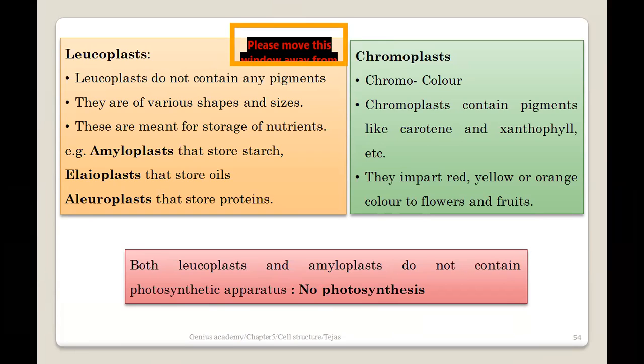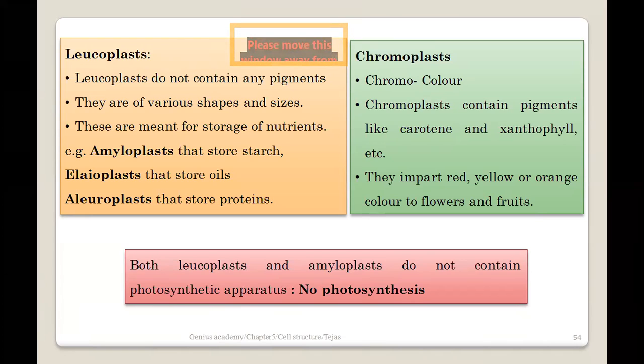Amyloplast. The name amyloplast. What does amylo mean? Whenever amyl comes, it is something related to starch or the carbohydrates. So these are the leucoplasts which are involved in the storage of starch. Then there is something called elioplast. Elioplast is something which is actually involved in the storage of lipids or the oils. Okay, so these are the leucoplasts which are involved in the storage of lipids or the oil. And the very important one and the last category is the aleuroplast. Aleuroplasts are the leucoplasts which are involved in the synthesis of protein.